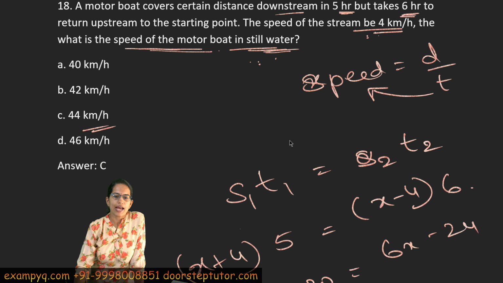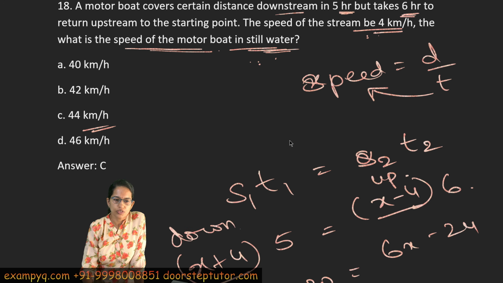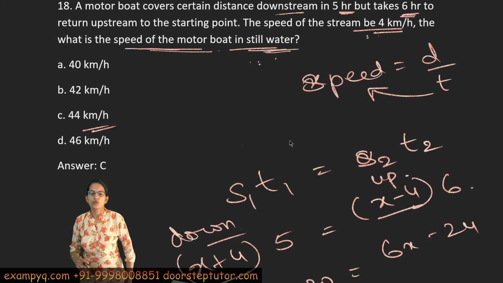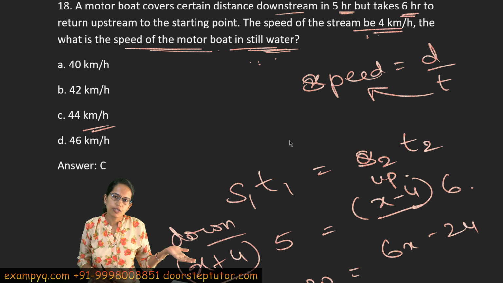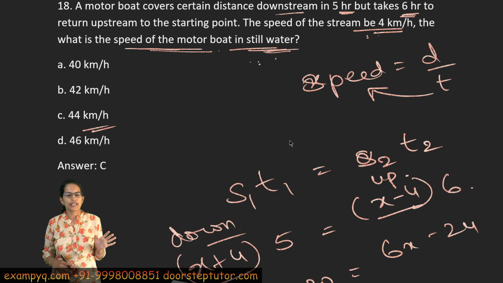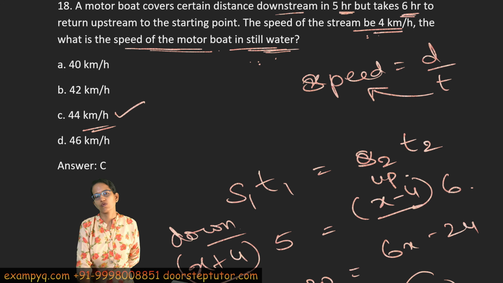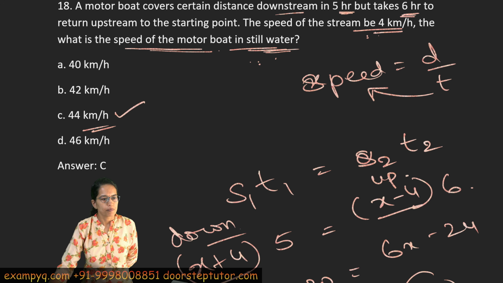So I would subtract in the case of upstream, I would add in the case of downstream, as simple as that. But in both the cases, my total distance remains same. So speed 1 into time 1 would be equal to speed 2 into time 2. That's what I can do, and by this I can calculate the total speed of the motorboat in still water, which is 44 kilometer per hour.